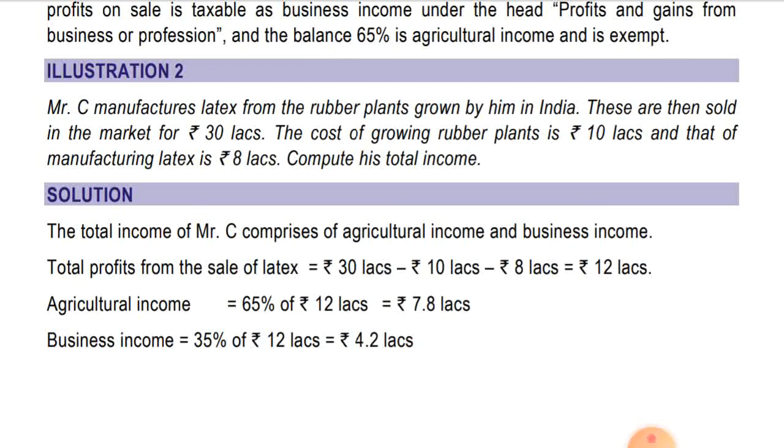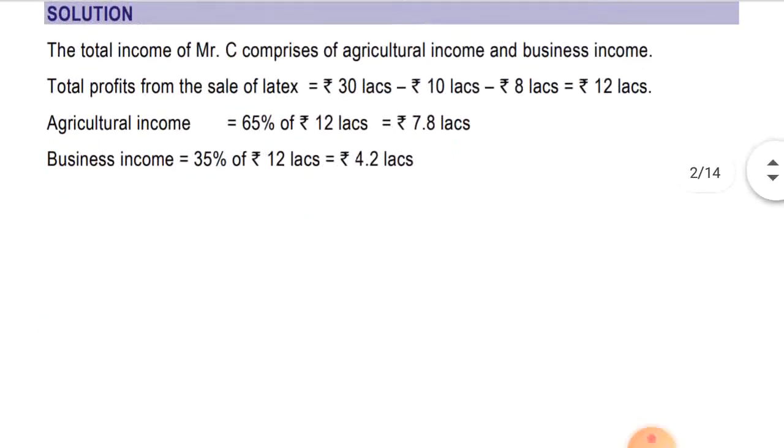The total income of Mr. C comprises of agriculture income and business income. Okay, the total profit from the sale of latex is equal to 30 lakhs minus 10 lakhs minus 8 lakhs, which is coming to 12 lakhs. Agriculture income is 65% of 12 lakh, which is 7.8 lakhs, and business income is 35% of 12 lakh, that is 4.2 lakhs. Okay, hope you have understood this one as well.